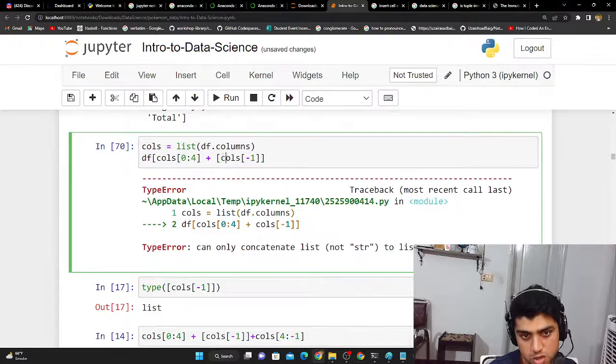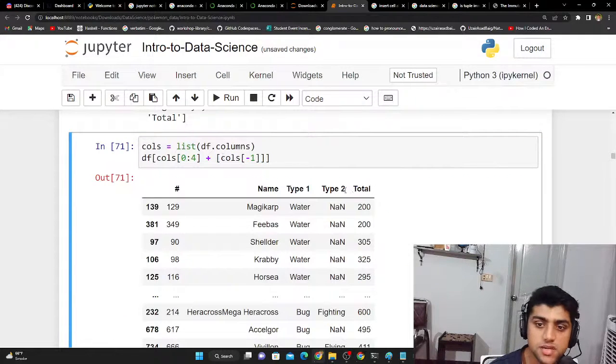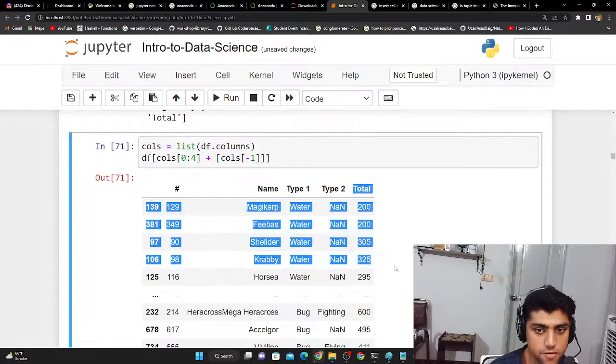a string. So I'm gonna have to change it to a list by wrapping it around with square brackets like this. And now you can see that the total one is appearing afterwards.